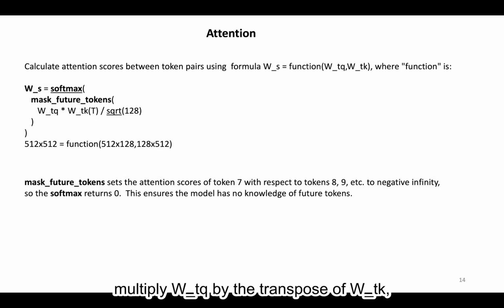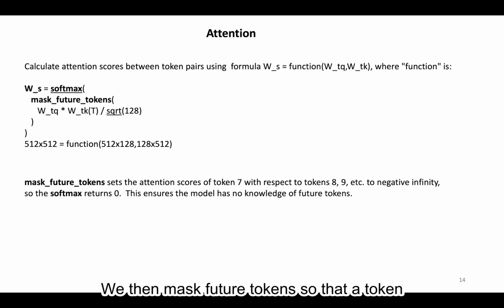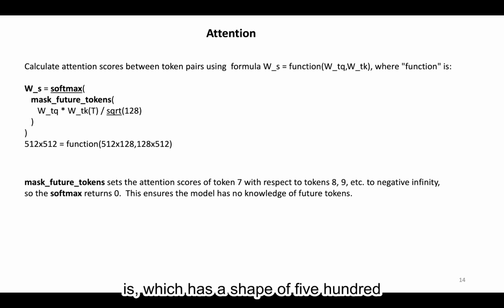Mathematically, we multiply WTQ by the transpose of WTK, then divide the result by the square root of 128, so the numbers do not become too large. We then mask future tokens so that a token at position A has no information about tokens at position A plus 1, A plus 2, and so on, and pass the result through the softmax function to normalize the values. The result is the WS matrix, which has a shape of 512 times 512, which contains information about how each of these 512 tokens attends to all other tokens.